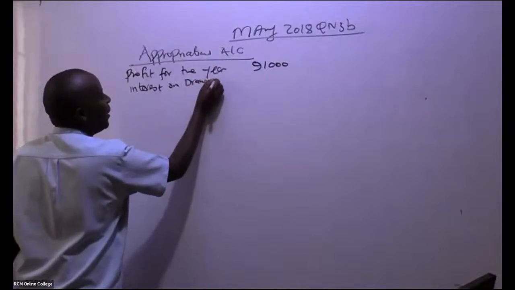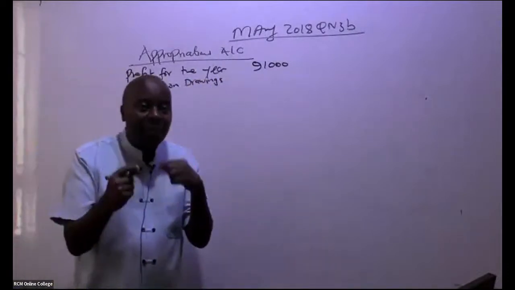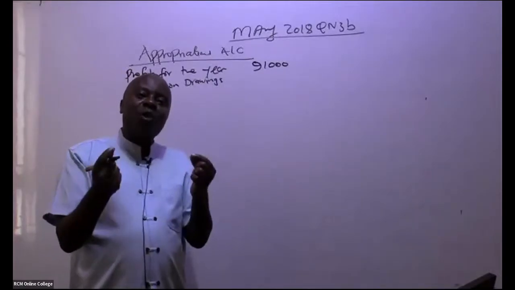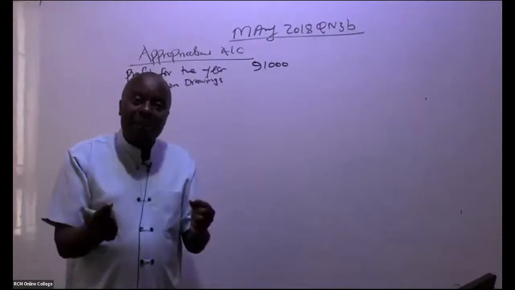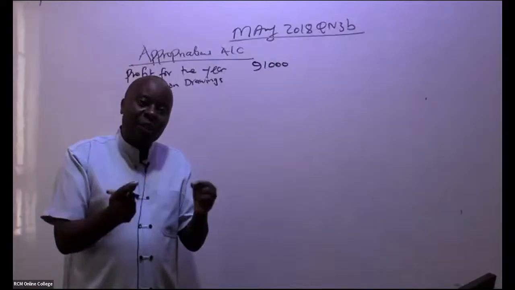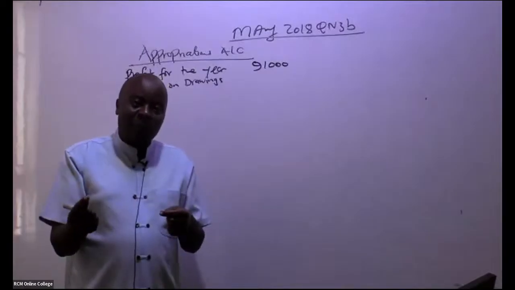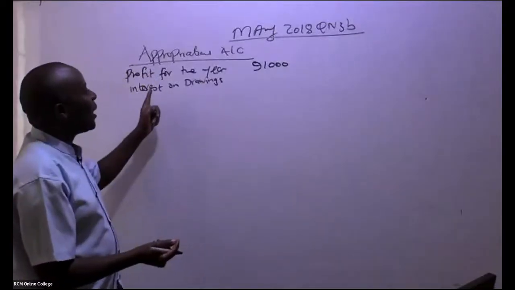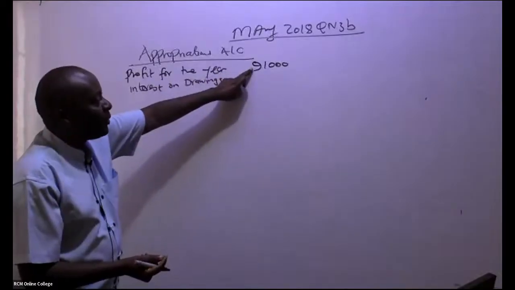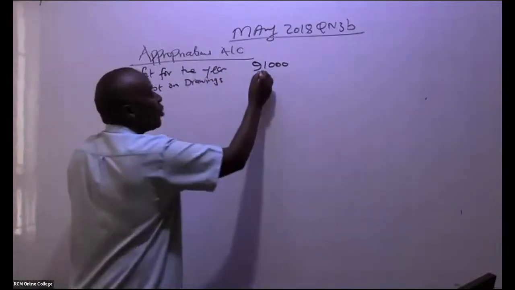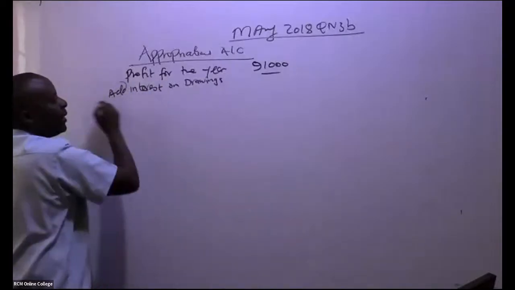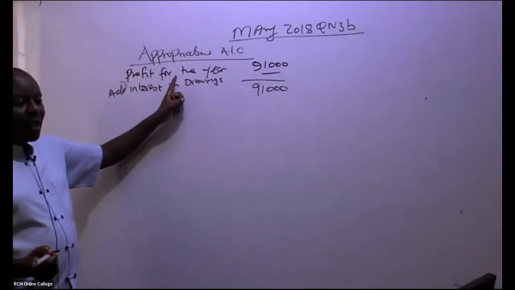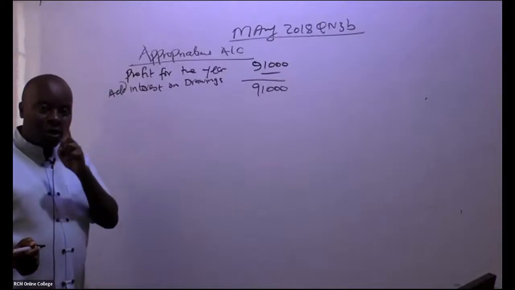Now, this 91,000 profit for the year, if there is any interest on drawings. Remember, as partners, we keep on drawing amounts from the audit firm, often. Because we want to discourage drawings from the firm, we normally charge some interest, like a soft loan to you. But remember that soft loan is basically fake. So if there is any interest that has been charged, which reduced this amount, you shall always add this interest back. In this question, ladies and gentlemen, we don't have any interest on drawings.